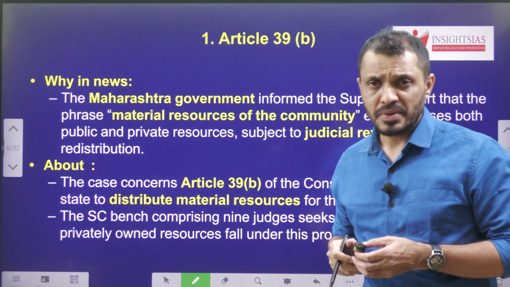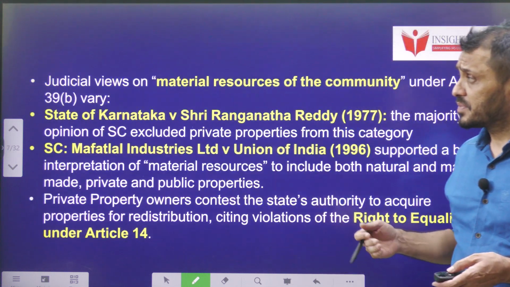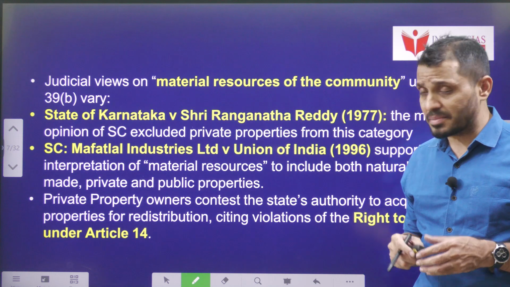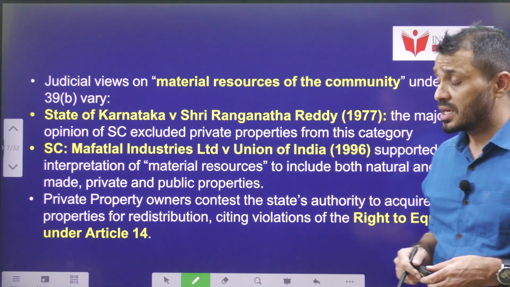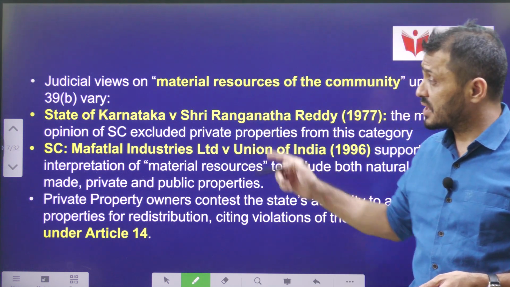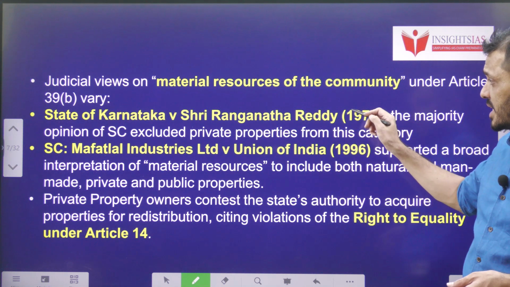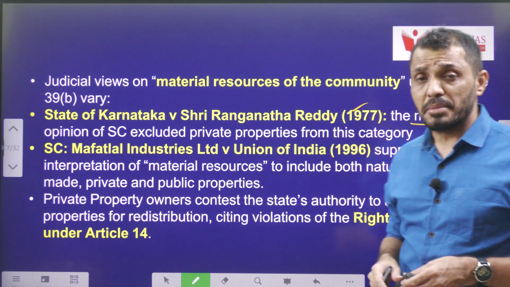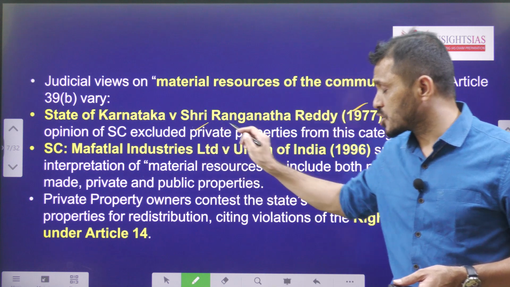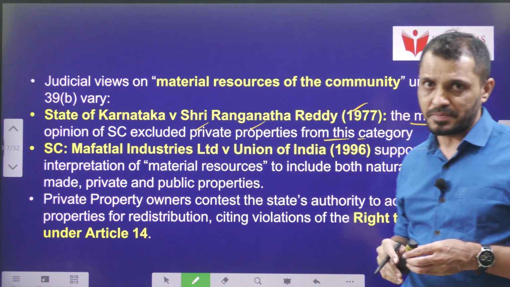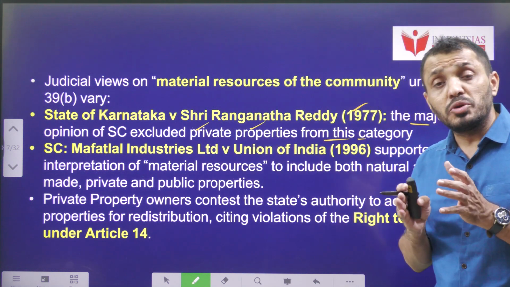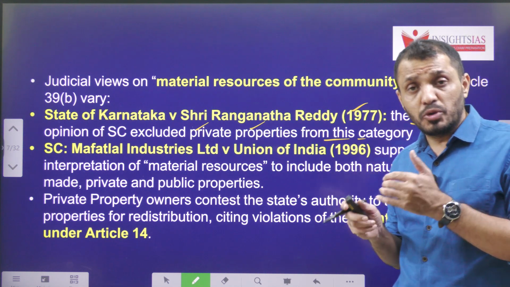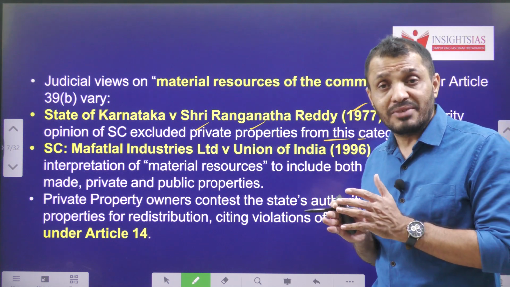Previously, various Supreme Court judgments and some High Court judgments were there for reference. In the judgment of State of Karnataka versus Sri Ranganath Reddy, 1977, the majority opinion of the Supreme Court excluded private property from this category. That means private property is excluded from community resources.